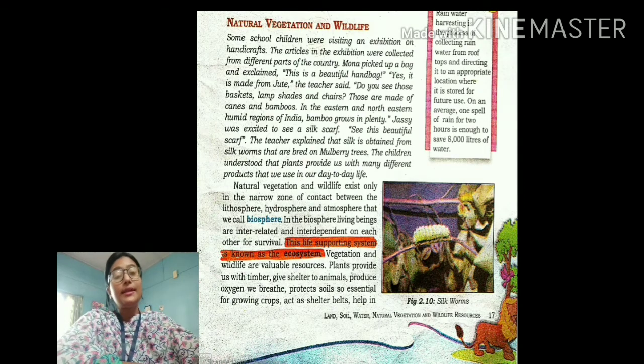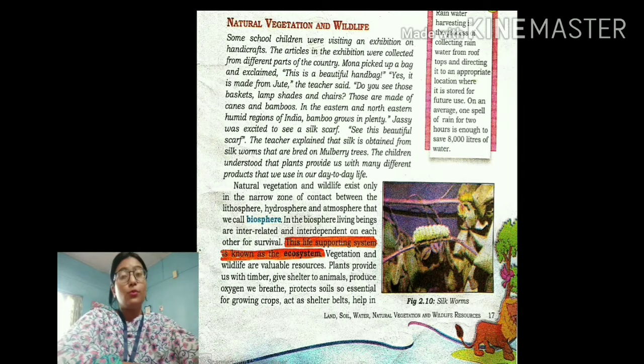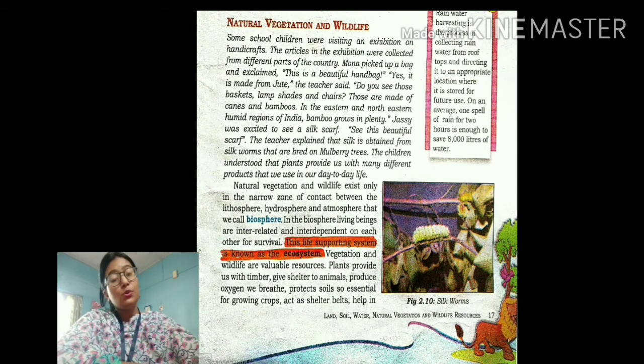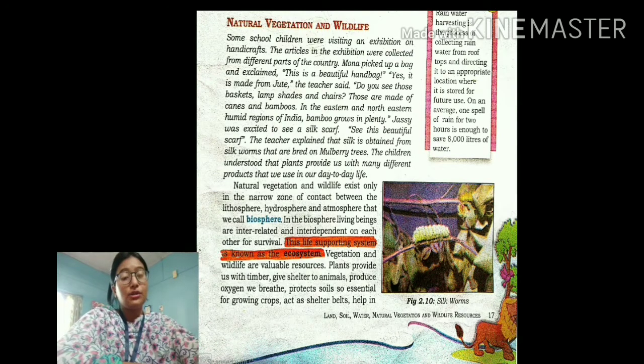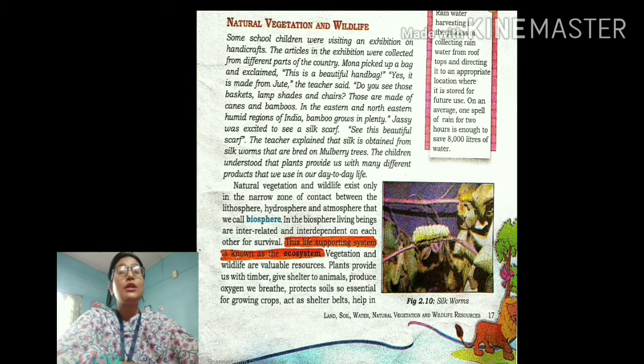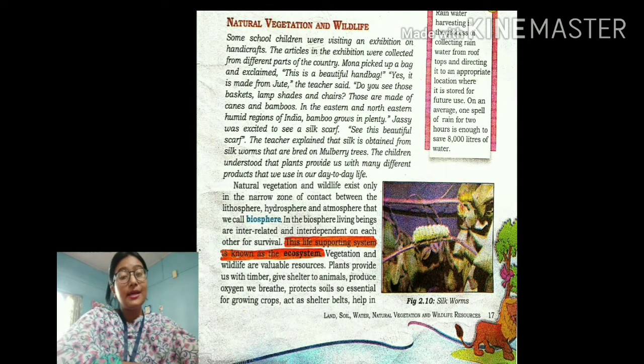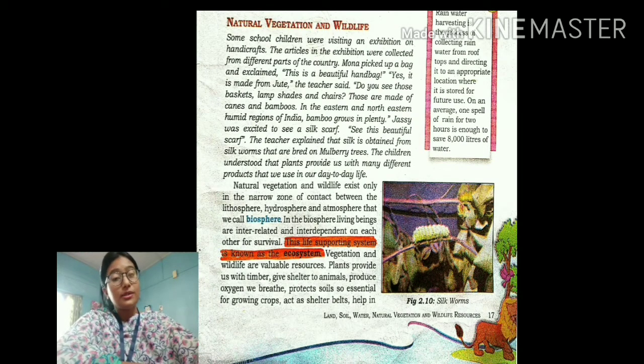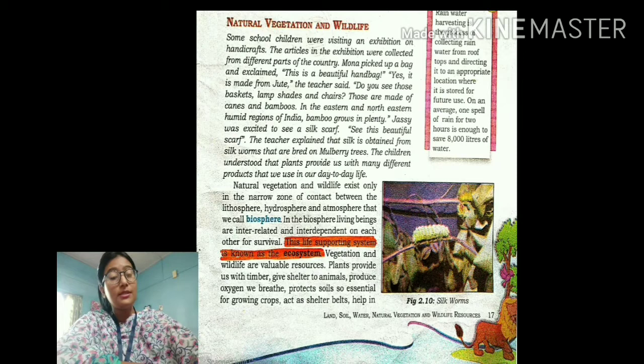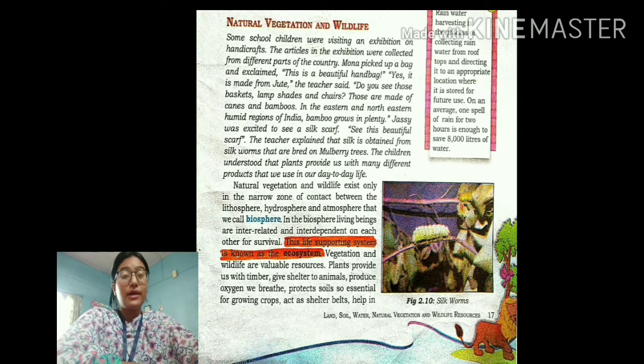So students, we then discussed about the various problems related with water, the problem of water scarcity. So we came to know that with the increasing population, the rising demand for agriculture, for industry, water is being used excessively, or you can say the overexploitation of water is taking place. So because of that, water scarcity is seen taking place. So it may be because of two reasons. Sometimes because of the drying up of the water bodies, or sometimes because of the contamination of water, that is water pollution.